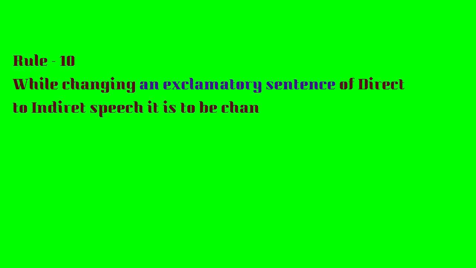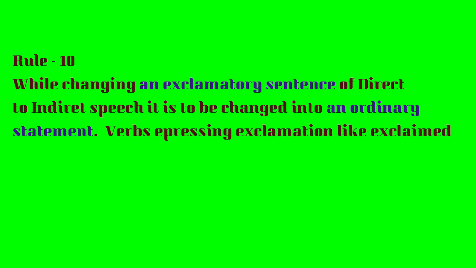Let's move to rule number 10. While changing an exclamatory sentence of direct to indirect speech, it is to be changed into an ordinary statement. Exclamatory sentences express certain emotions and feelings. They can be either positive or negative. They may indicate either happiness or sadness, right? So while changing an exclamatory sentence of direct to indirect speech, it is to be changed into an ordinary statement. Exclamation to ordinary statement.